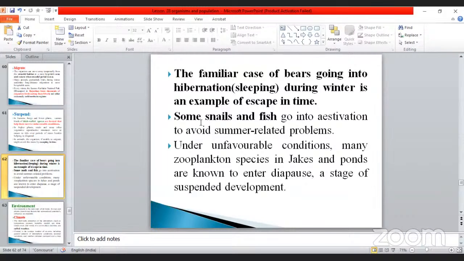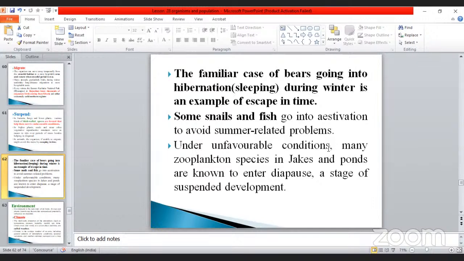After that, it comes out for the hunting process. Then the next one: some snails and fish go into aestivation to avoid summer-related problems. Already in our report, during the rainy season only, you can see the snail, isn't it? Before that, where is it? You do not know, isn't it? They are all in hibernation, a sleeping condition. Take an example: at the bottom of any plant, it adheres on the surface of the plant. After that, it comes out. Okay, so this is another example.